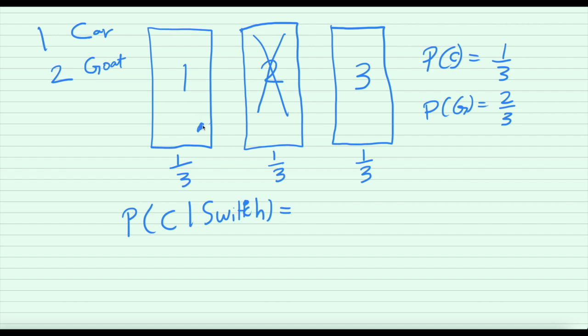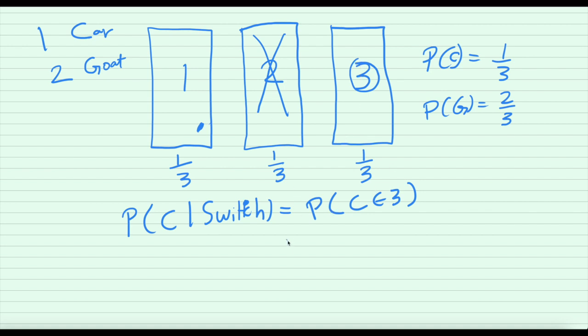So we have chosen door 1, and the probability of getting a car if we switch is the probability that the car belongs to gate number 3, right? Because that is the only available option to us, and if we want a car, we need the car to belong to gate number 3.